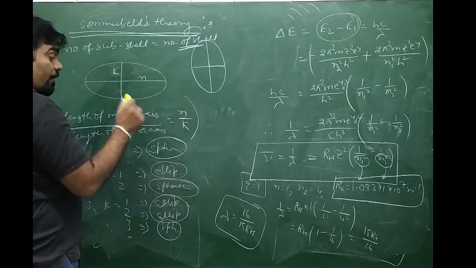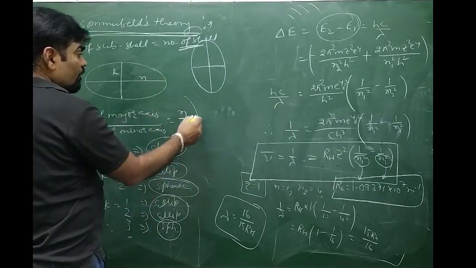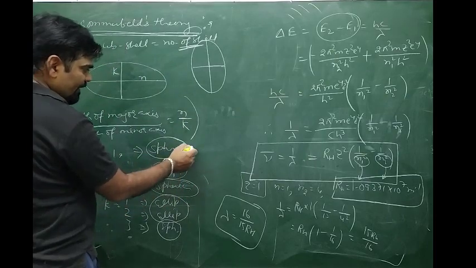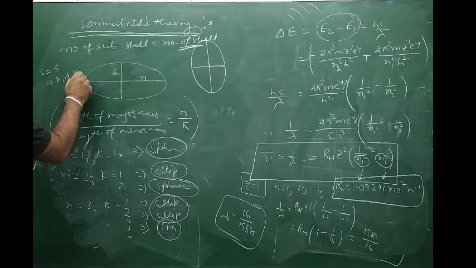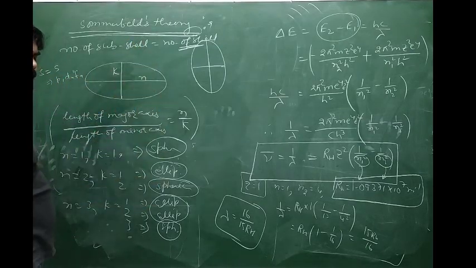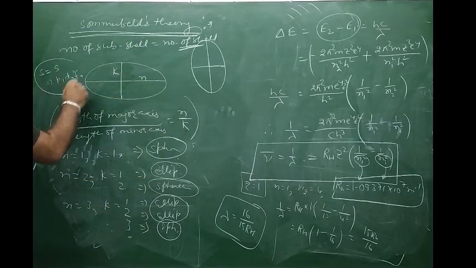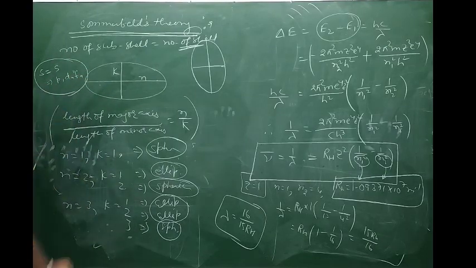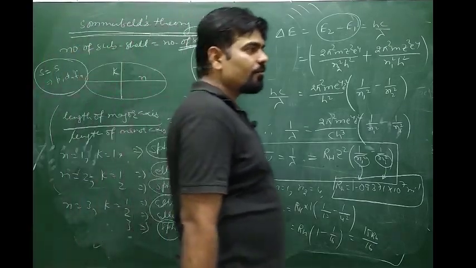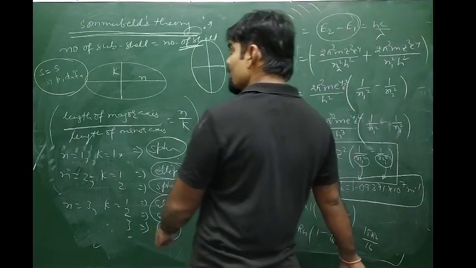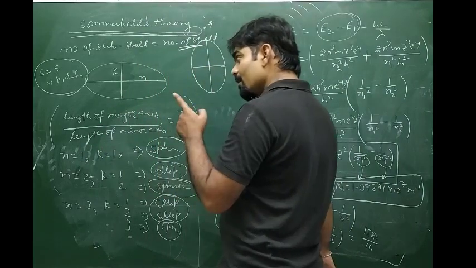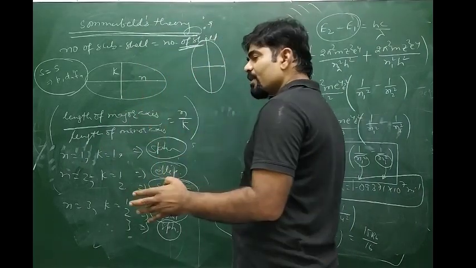Then spherical subcells were written as S. Whatever the spherical was, that is S. Elliptical is written as P, D, F, G, H, and so on. So it was the basis of arriving at this concept of subcells SPDF. SPDF represents the types of subcell, n represents the types of cell. So n consists of a number of subcells.